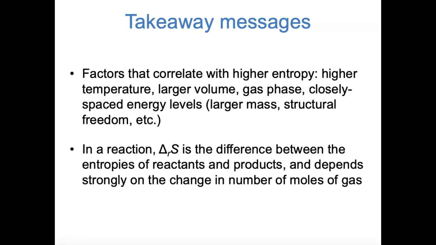And in a chemical reaction, the change in entropy, the entropy of reaction, is the difference between the entropies of reactants and products, and it depends strongly on the change in the number of moles of gas. That's all for now, and that brings us to the end of our series of videos about entropy. Now we're in a position to put together the ideas of enthalpy and entropy, and to think about what makes a chemical or physical process spontaneous.